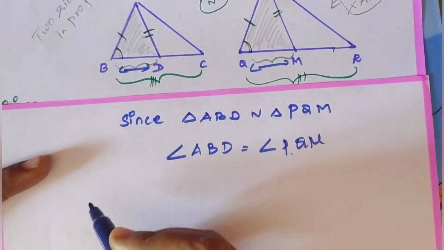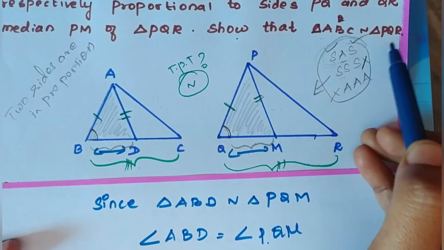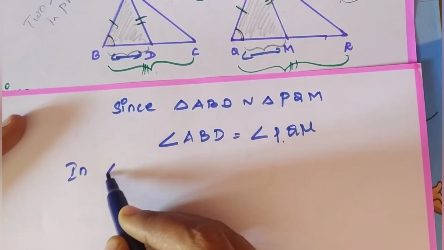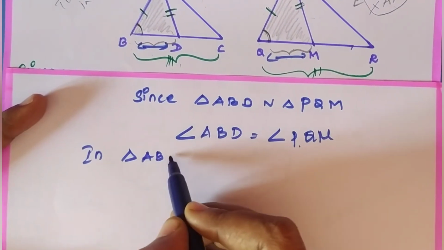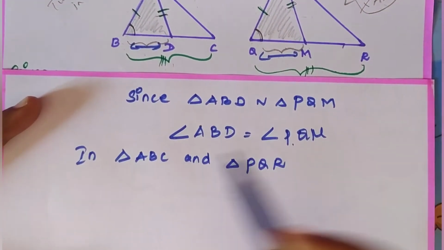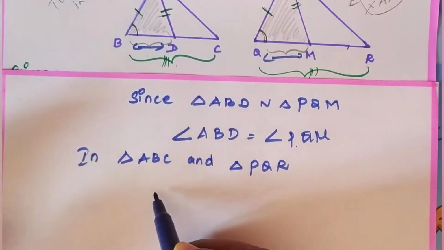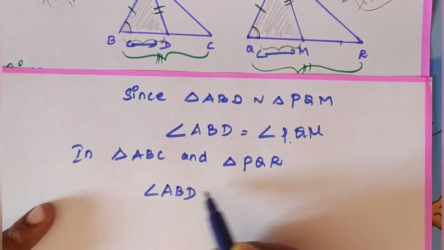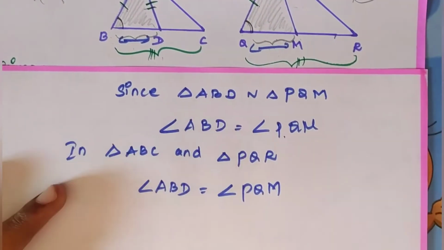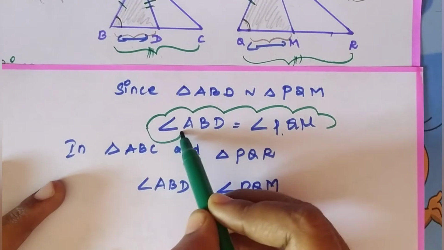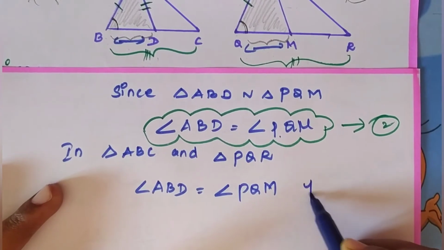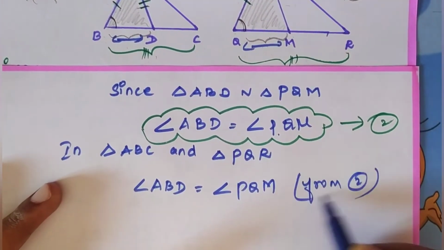Okay, now what we have to prove? That the triangle ABC is similar to the triangle PQR. That only we have to prove, no? In triangle ABC and triangle PQR, angle ABD is equal to angle PQM. This one we proved. Mark this as 2. From 2, that is second equation.